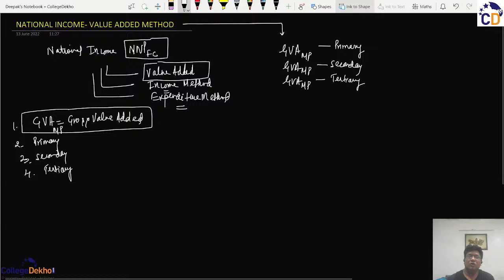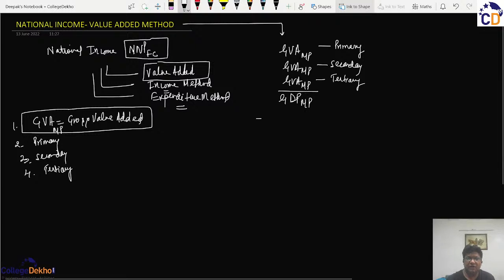And in this way, all the services and the goods produced will reach the consumers and the circular flow of income will be completed. And this way, we will arrive at the figure of GDP MP, or we can say that the sum total of all the value added at the market price in an economy is the GDP MP. So I again repeat, the sum total of all value added by all constituents of an economy, whether they are primary sector, secondary sector, and tertiary sector, value calculated at the market price will constitute the GDP MP.